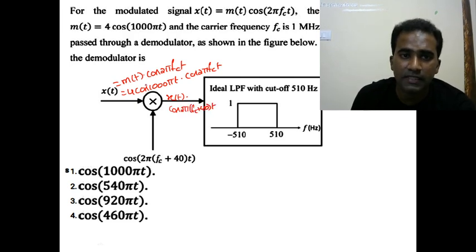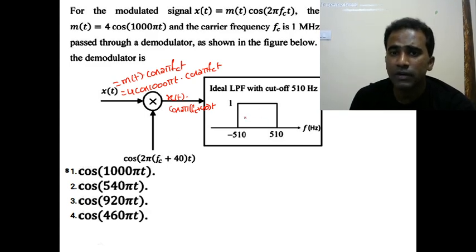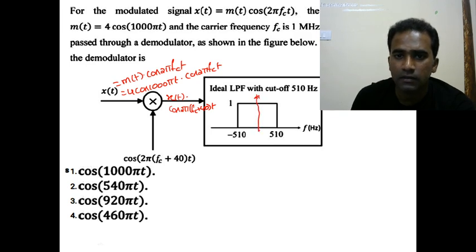So this signal and this signal are multiplied, and after that it is being passed through a low pass filter. Low pass filter with cutoff, you can draw a line here. This is 0 line. This low pass filter is allowing frequencies from minus 510 to plus 510, which means upper cutoff frequency is 510 hertz. Let us understand the output here.